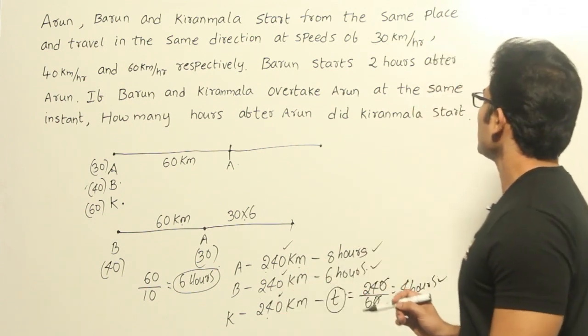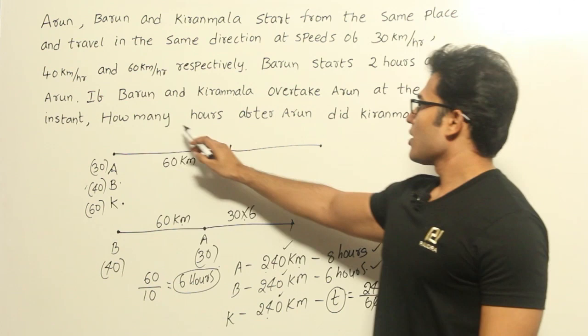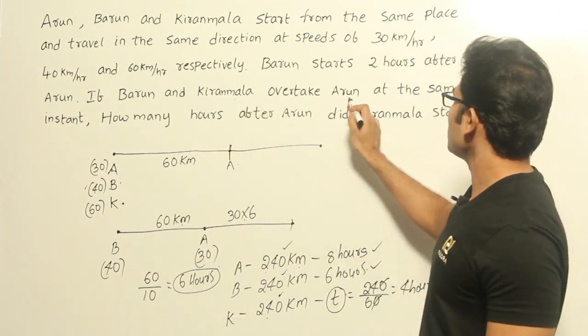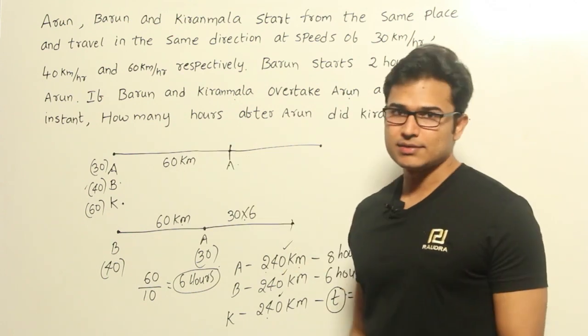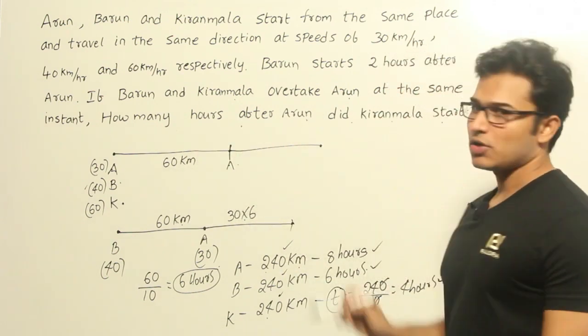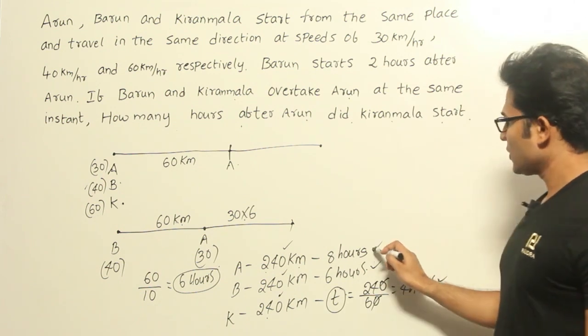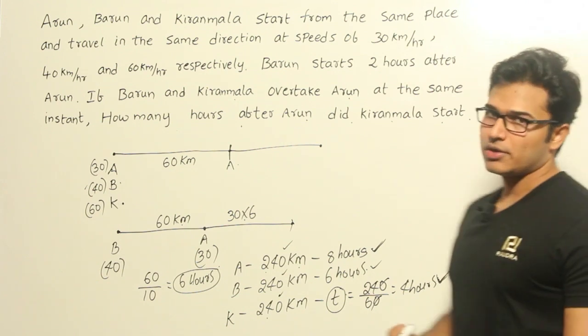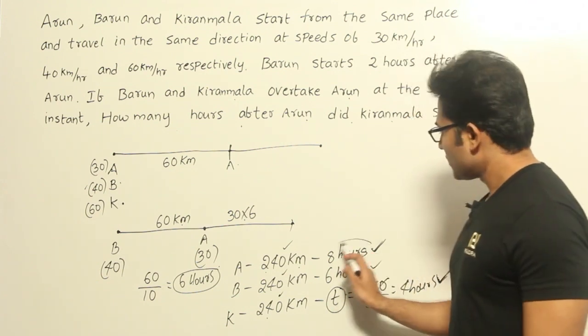Now after finding that out, the question is, see this, if Barun and Kiranmala overtake Arun at the same instance, how many hours after Arun did Kiranmala start? After Arun has started, after how many hours did Kiranmala start? That is the question.